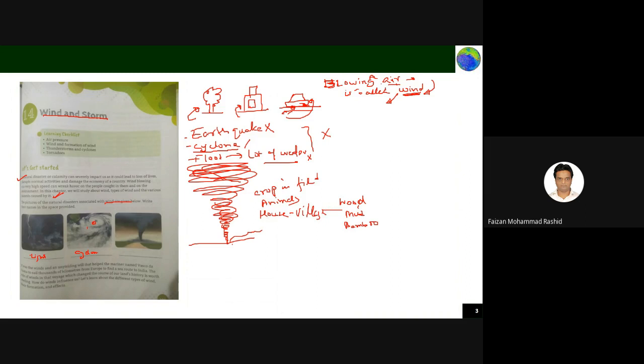When a cyclone or tornado reaches a village area, it causes a lot of damage to life and property.